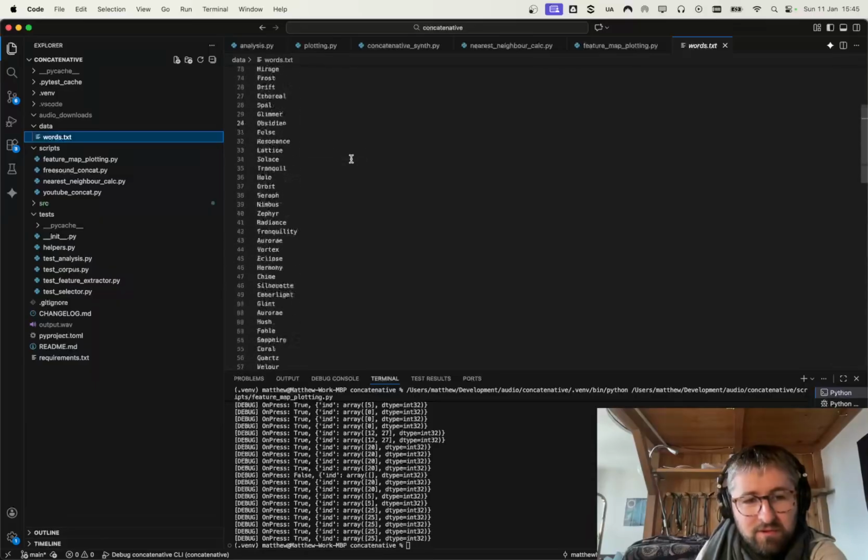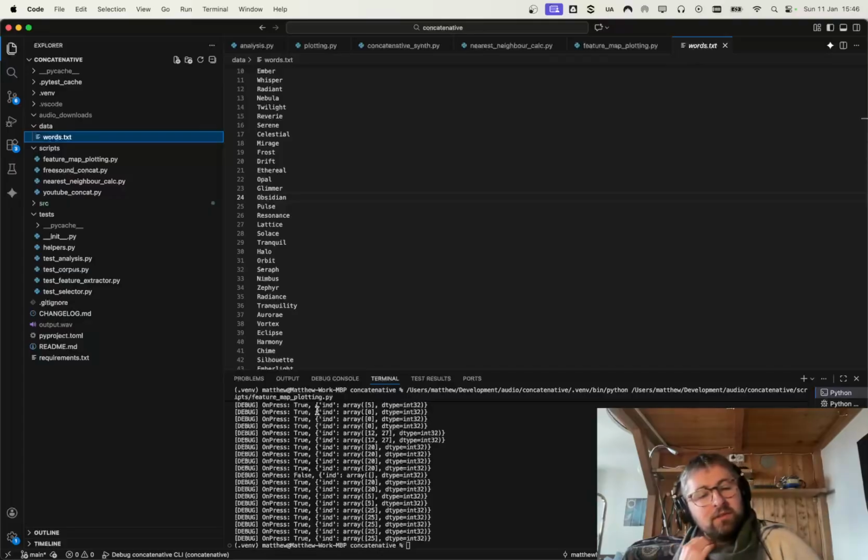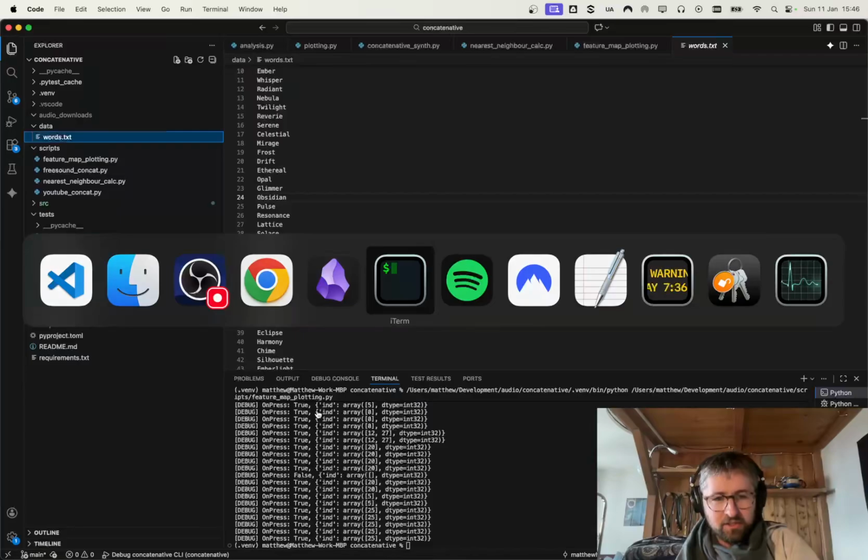This is a list of words, all very generic words. They're actually generated by ChatGPT. What the code does is create little phrases, two words long or three words long, by combining these words, and then searching YouTube for those keywords, downloading a video and extracting little slices of the audio from that. So it's probably easiest to just show it here.